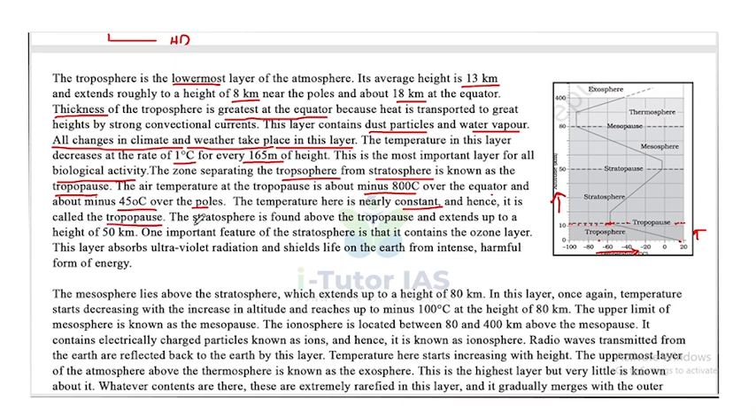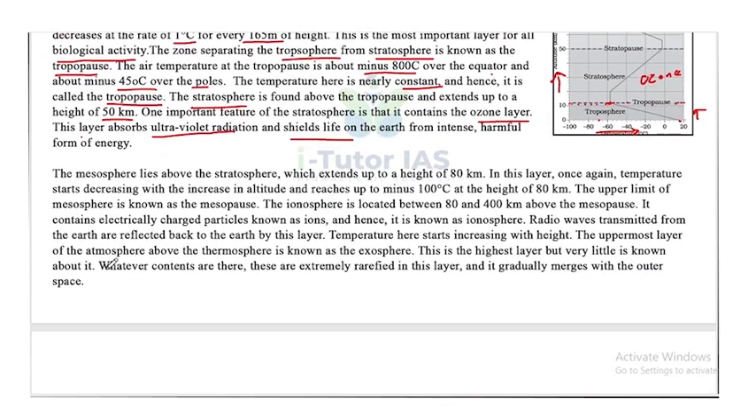Now, second one is the stratosphere. Stratosphere is found above the tropopause and extends up to a height of 50 km. One important feature of the stratosphere is that it contains the ozone layer. So here is the ozone layer. This layer absorbs ultraviolet radiation and shields life on the earth from intense harmful forms of energy.